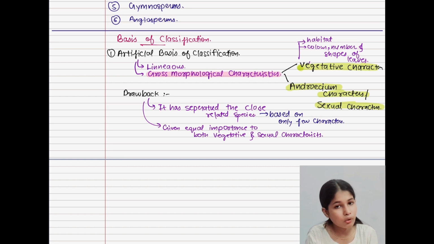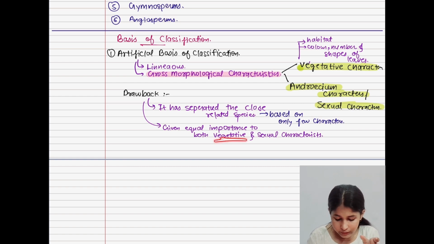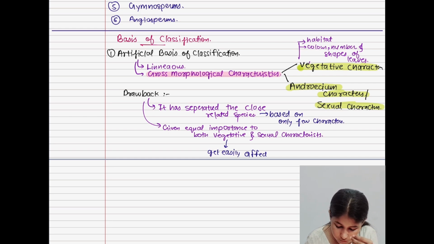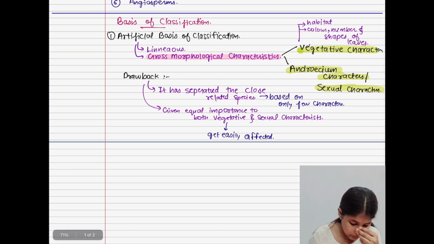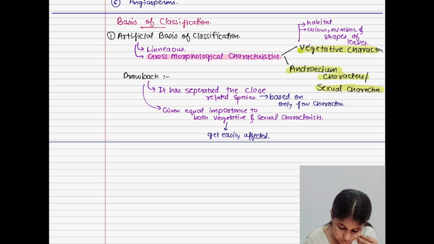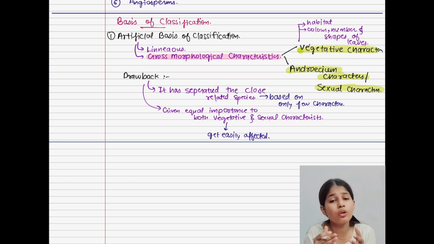which is totally wrong, because as you know, these vegetative characters get easily affected by the conditions or the situation around the plant. Okay, get easily affected. Whereas these sexual characters will also get affected, but they will not get easily affected.